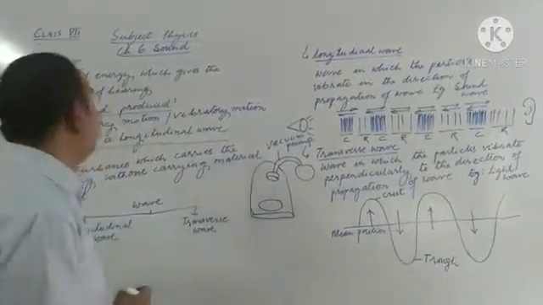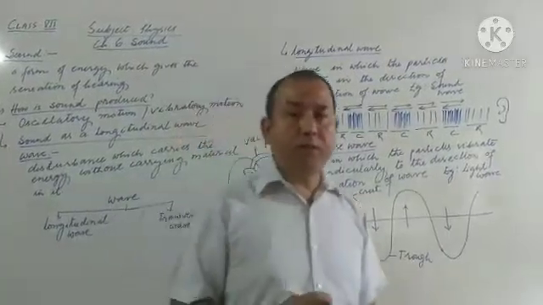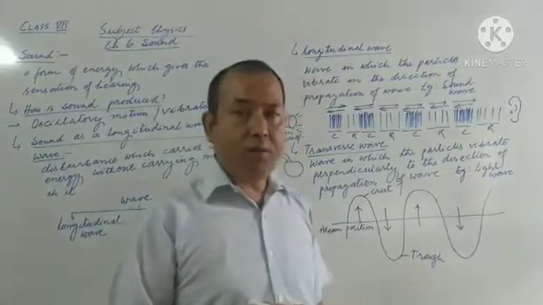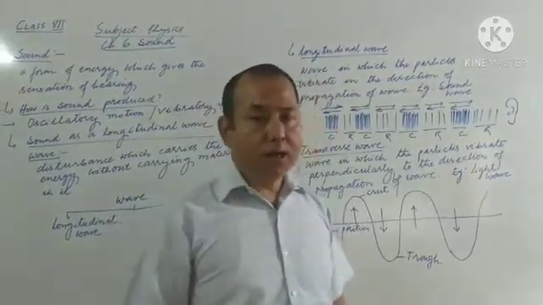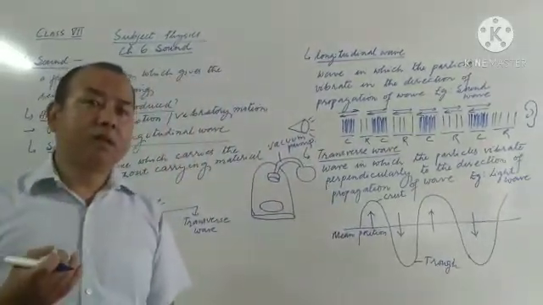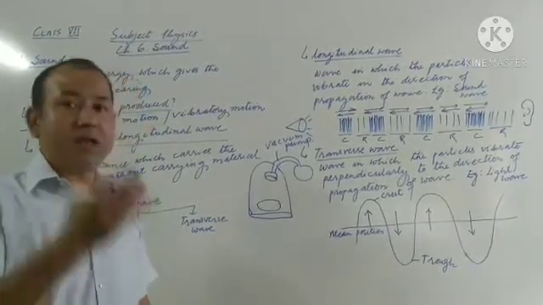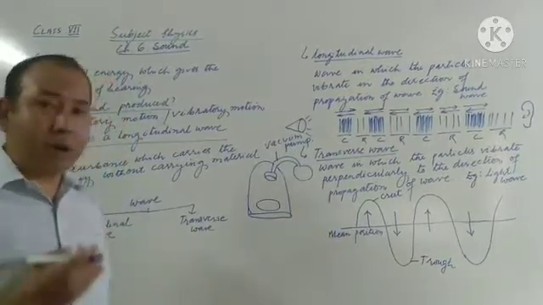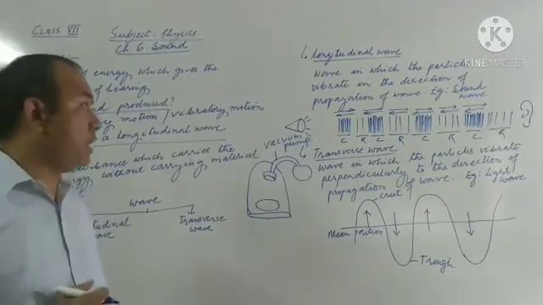So just now we have learned about sound, how sound is produced, where we learned that the vibrating body produces the sound. We learned about vibration and oscillatory motion. Then we learned about wave, which is a disturbance that carries the energy without actually carrying the material in it. Then we learned about longitudinal wave and transverse wave.